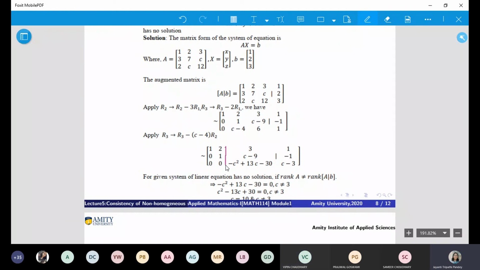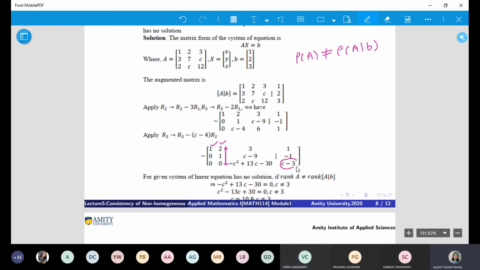I hope you have converted it in this manner, that these two columns, column 1 and column 2, are not affected. Now when you focus on 3, you are looking for no solution. When you are looking for no solution, that means rank of A should not be equal to rank of A|B, right? So let us see what will happen.